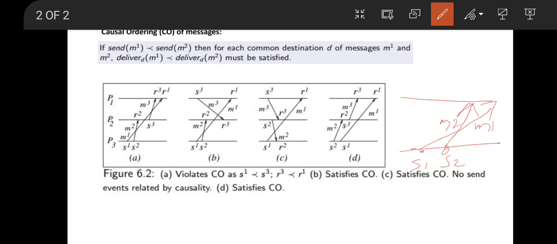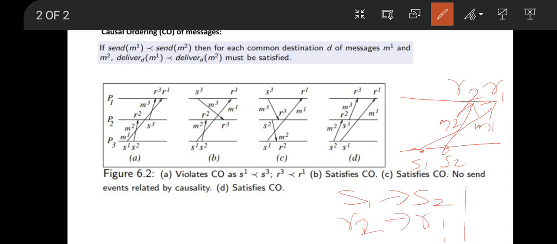And this is the corresponding receive event. So R1 is happening here and R2 is happening here. From this diagram we can see that S1 has happened before S2. But though both the messages are getting delivered to the same process, the corresponding receive event is such that R2 is happening before R1.